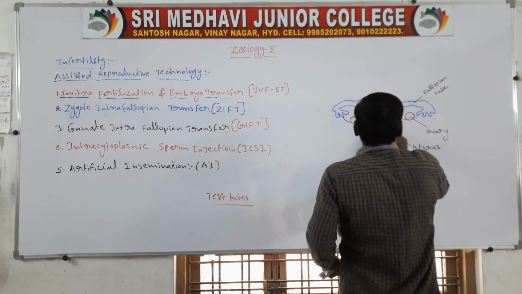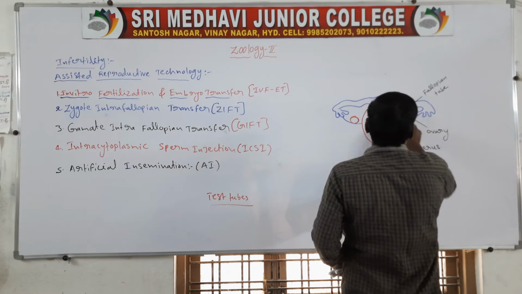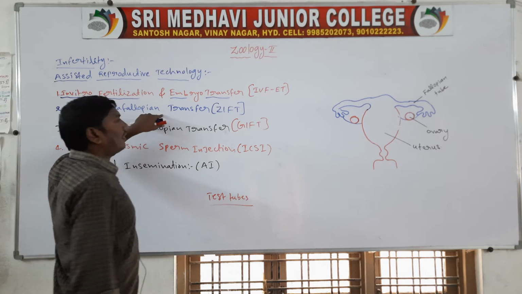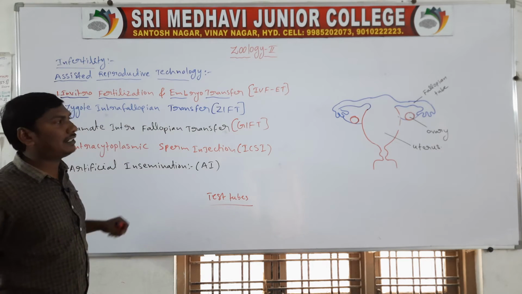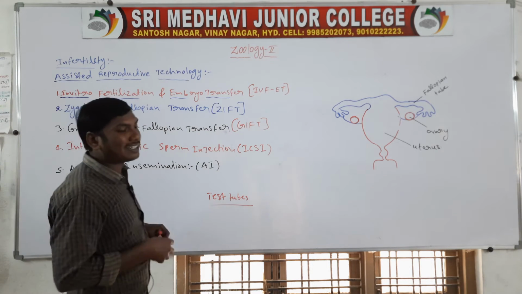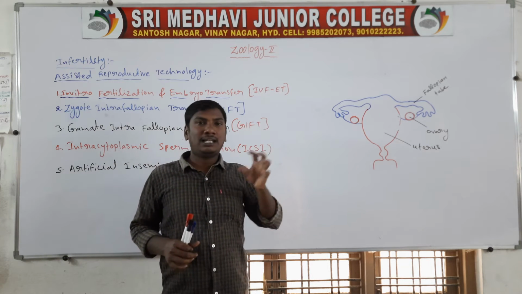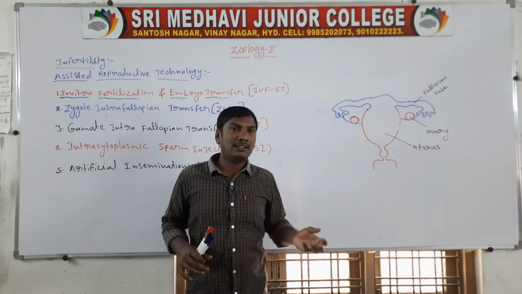But in this second technique, zygote intrafallopian transfer, this is one of the fertilization methods.